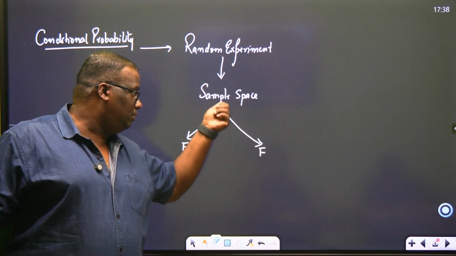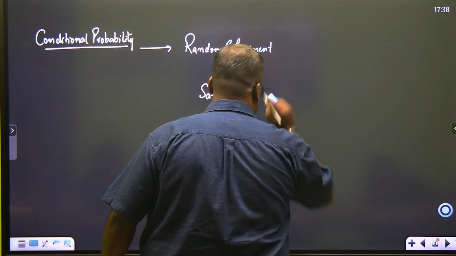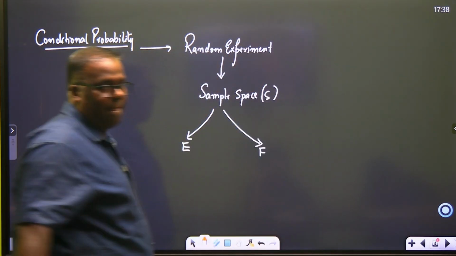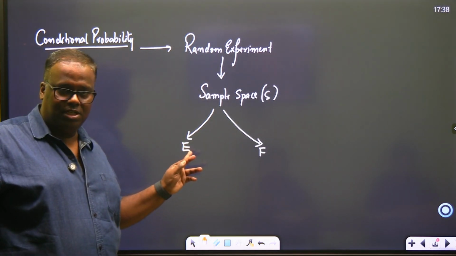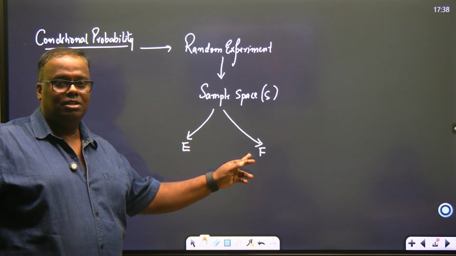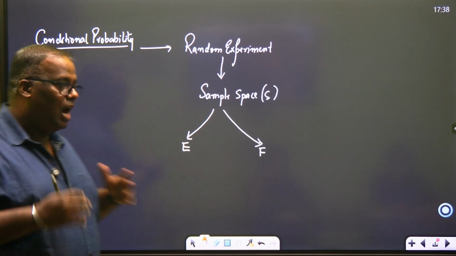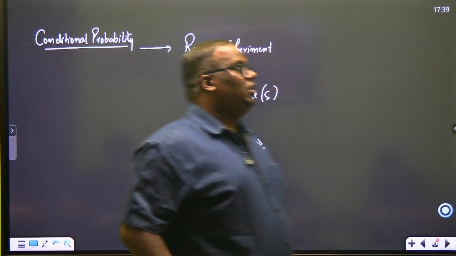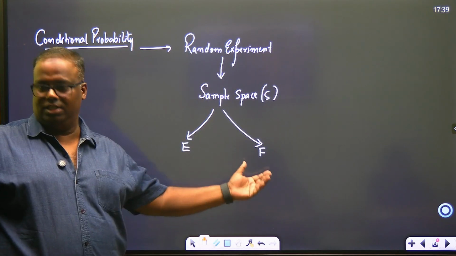E and F all map to the same mother sample space, and this sample space is known as S. E is the event, Neha becoming the HR manager. F is the event that the salary structure will be revised. Have you understood? Our job will be to study the chances of occurrence of this event given that this event is happening.